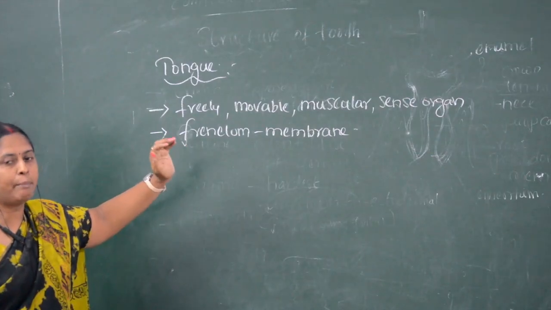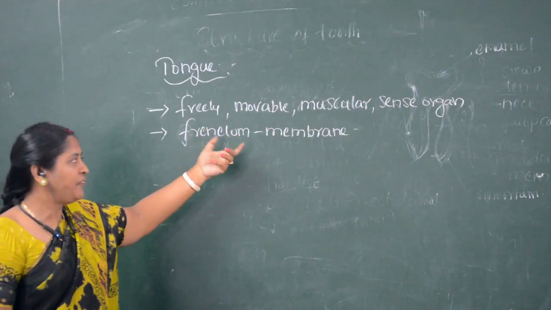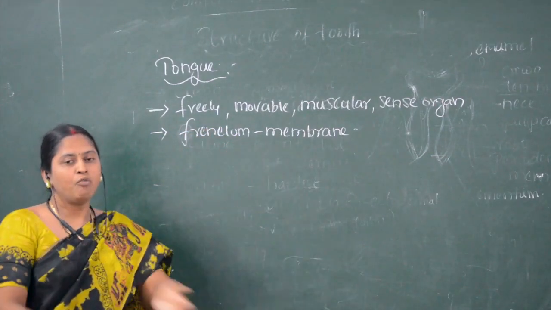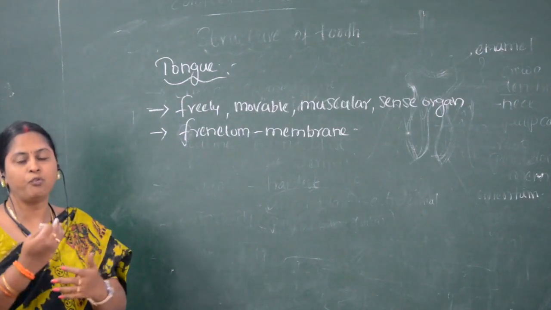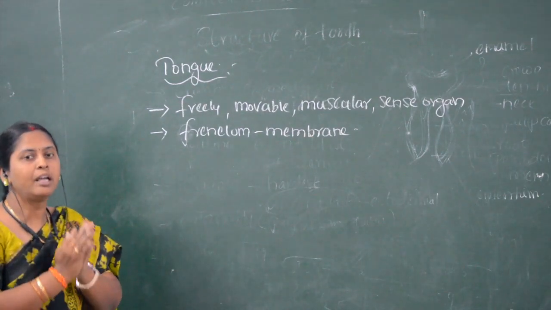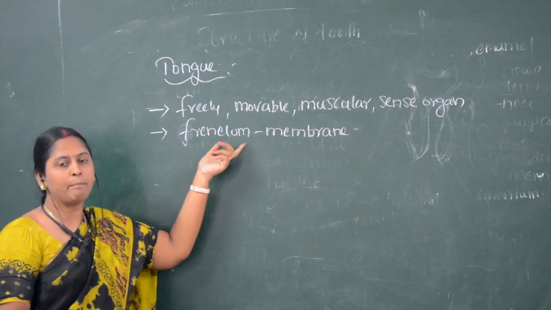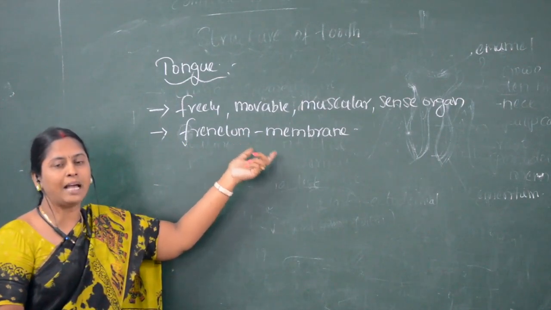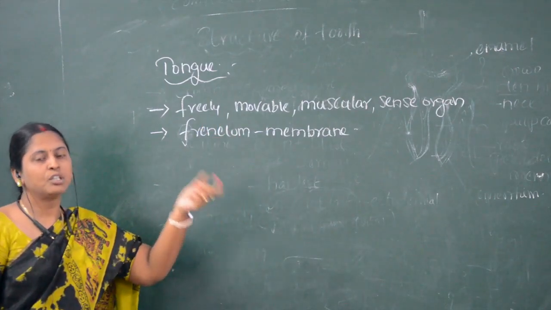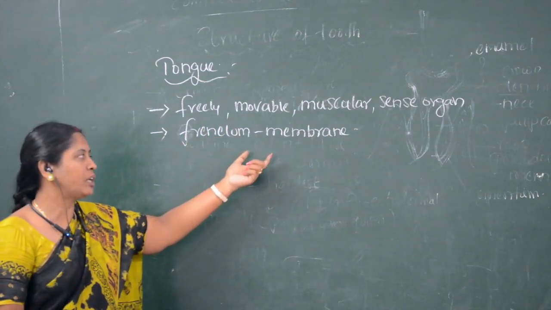The posterior part of the tongue is fixed in the oral cavity with this fold. What is meant by frenulum? Frenulum is a membrane which helps the tongue to attach to the floor of the oral cavity.